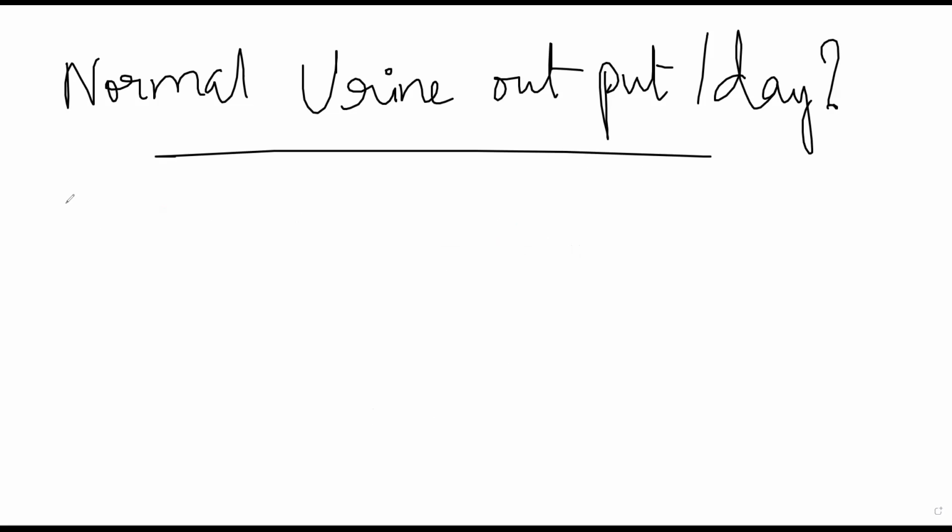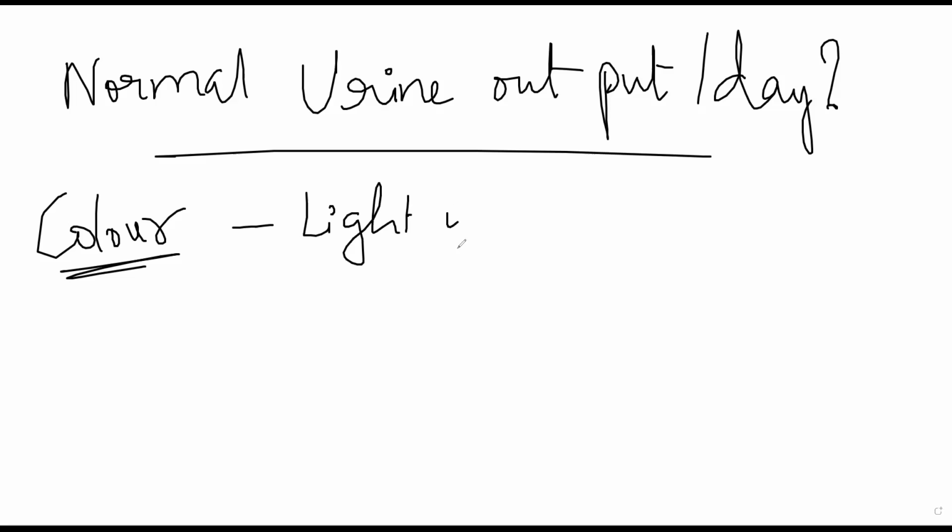Okay, what is the normal color of urine? Light yellow. Yes. Technically, if you are drinking 3 to 4 liters per day, every day, you will generally have straw colored urine. Almost translucent straw colored urine. But more often than not, people forget to drink enough water, and urine gets slightly more concentrated. You will have urobilinogen present in urine, which will give you the color yellow.